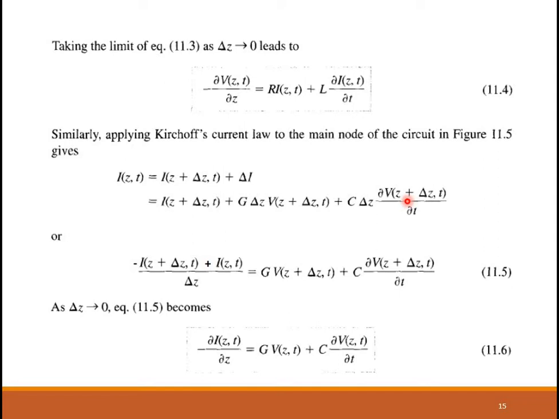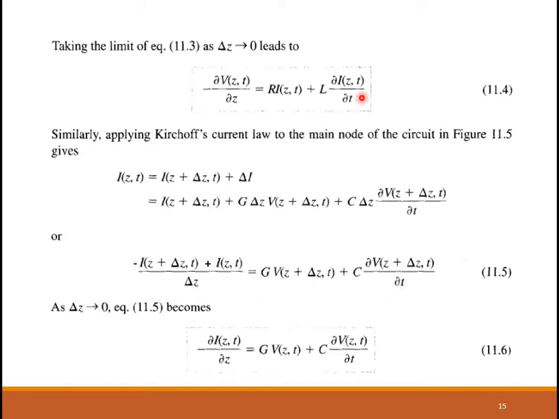Like in the previous case, all the current terms, I'm going to bring to the left hand side. These two terms will remain here itself, and then throughout I'm going to divide with delta Z. What am I doing? This term here, bring it to the left hand side, and then divide this entire equation with delta Z. So I'll get this equation 11.5.